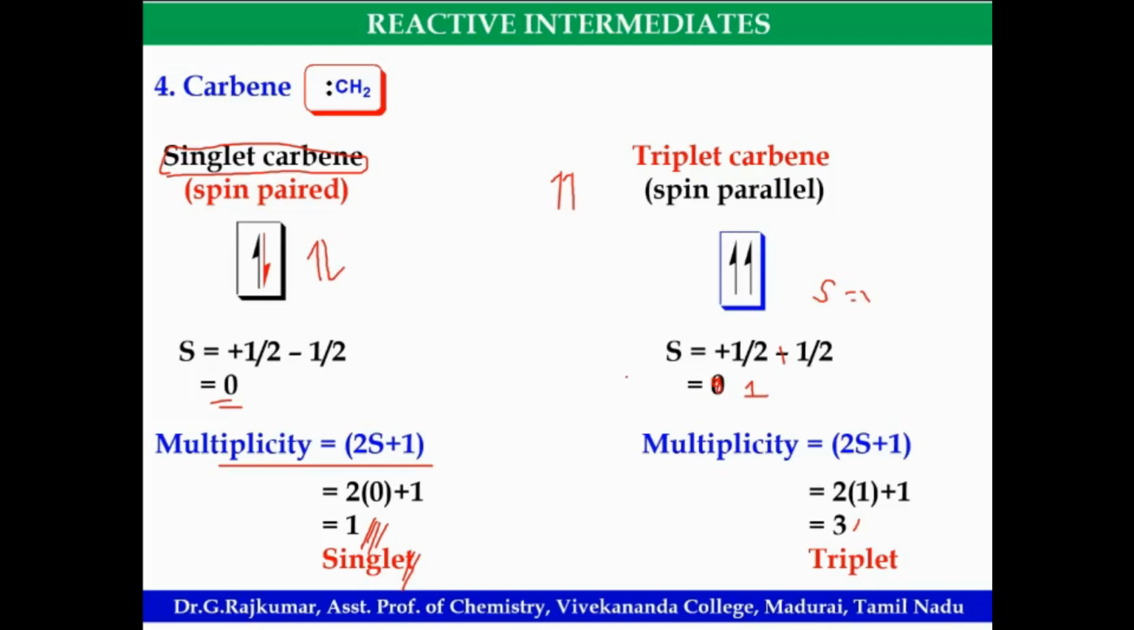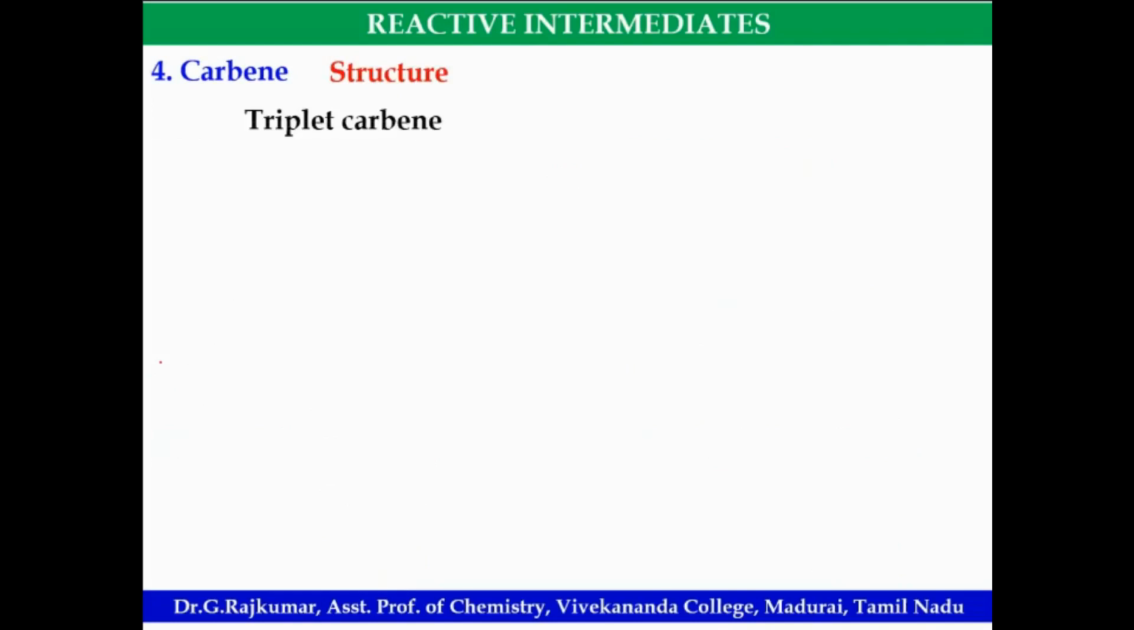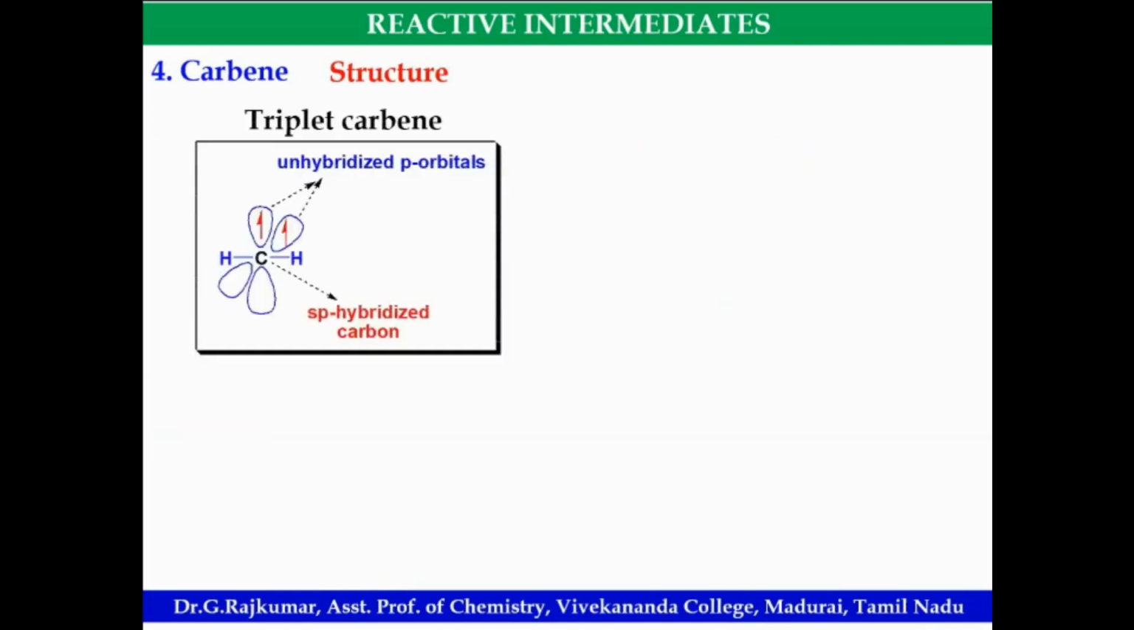Are you all with me? Yes, sir. Okay. Singlet or triplet carbene, among these two, which is more stable? When there are two, we can predict the stability. I'll explain. Look at this. So this is a triplet carbene. Triplet carbene is spin parallel or spin paired?